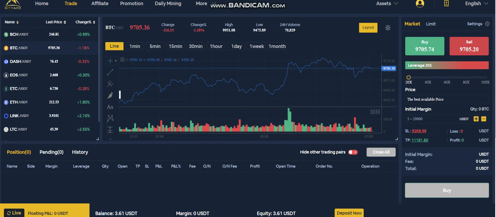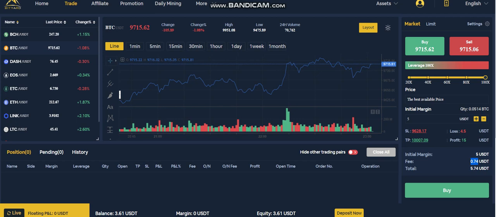The minimum trading amount over here is about $5 to $10, and you can take leverage up to 100x. So if you have $5, you can take up to 100x leverage, so your amount will be around $500. It shows over here that the quantity is 0.0514, which is equal to $500, and the initial fee will be around $0.74. If you get profit, it will cut $0.74. If you get a loss, it will cut $0.74. It's the initial fee.